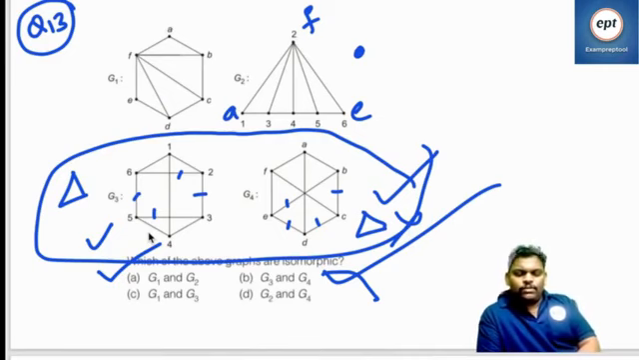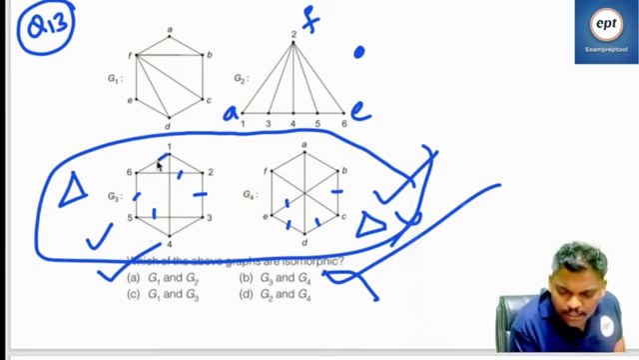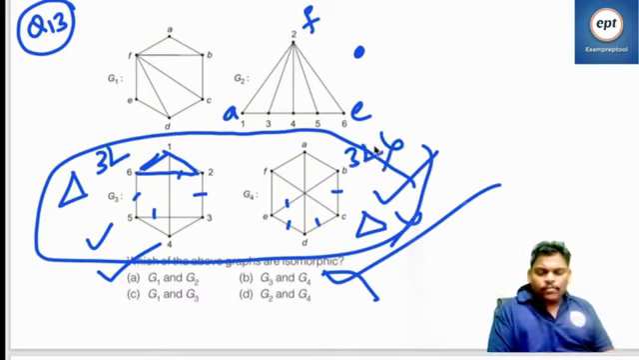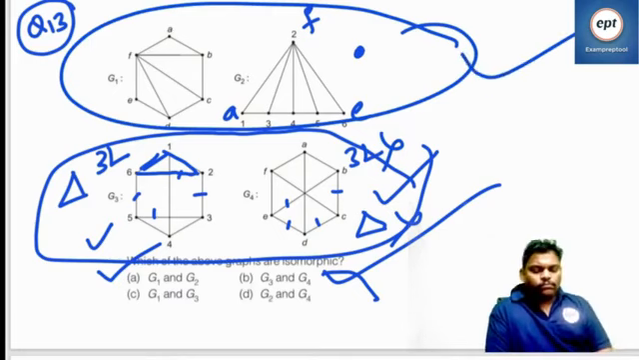Check once. See, G3 has a triangle, but G4 doesn't have one. It doesn't have a 3 length cycle. I think these two look similar, but it's a nice problem.